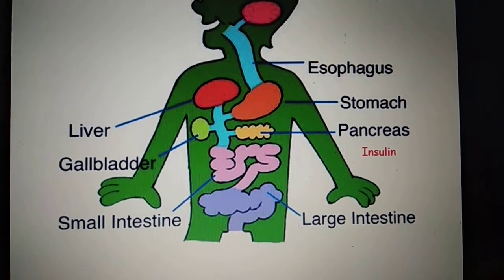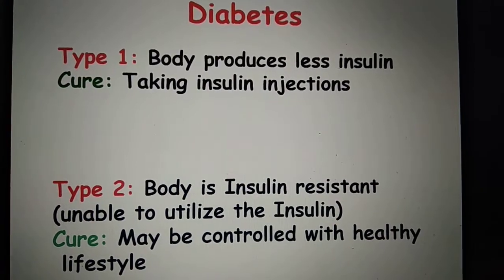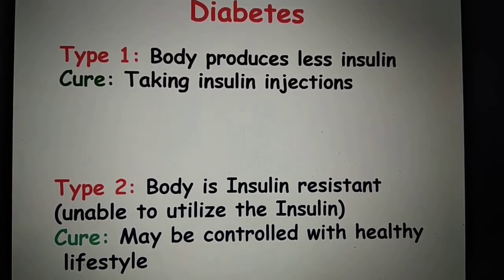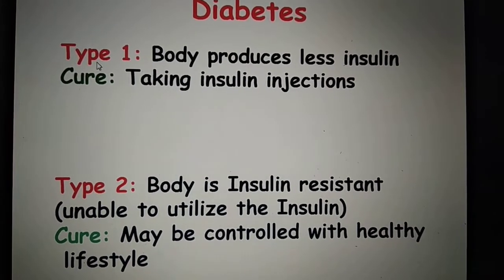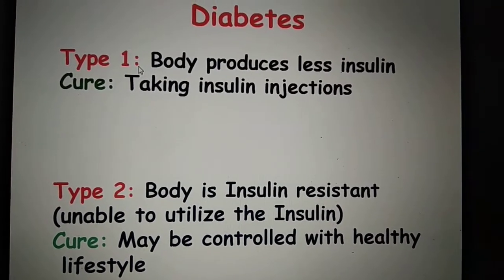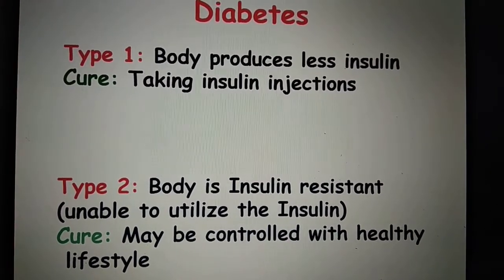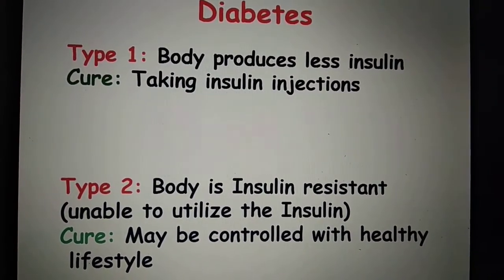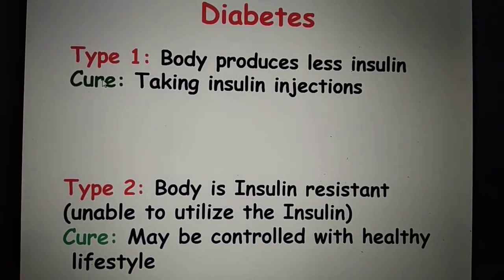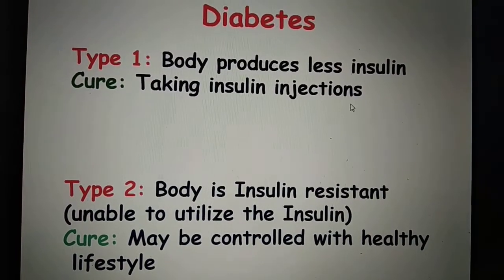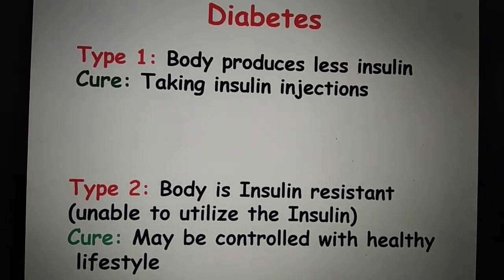Those pieces became glucose, but how that glucose will get stored in our body? There is a problem, right? This type of problem is called type 1 diabetes, where our body is unable to store the sugar which is generated by eating food. The cure of this type of problem is we would have to take insulin injections, because there is a problem in secretion of insulin.